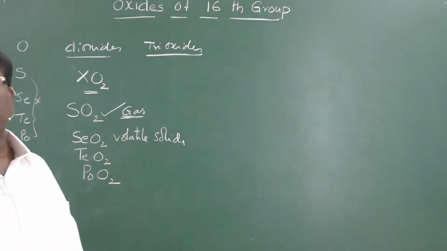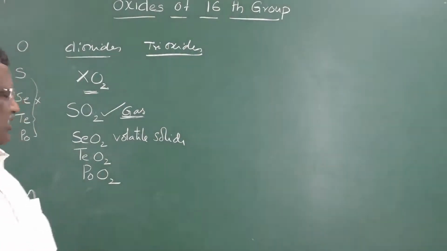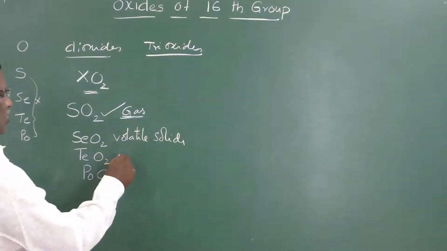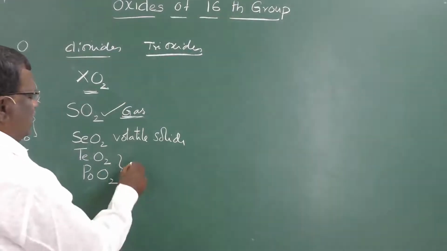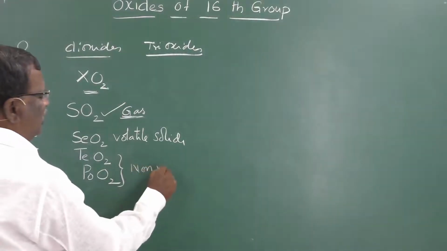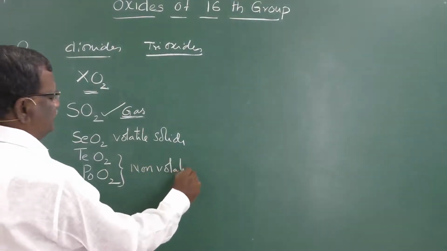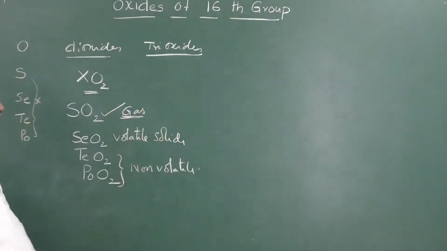Such solids are said to be volatile solids. Whereas TeO2 and PoO2, tellurium dioxide and polonium dioxide, are non-volatile solids.